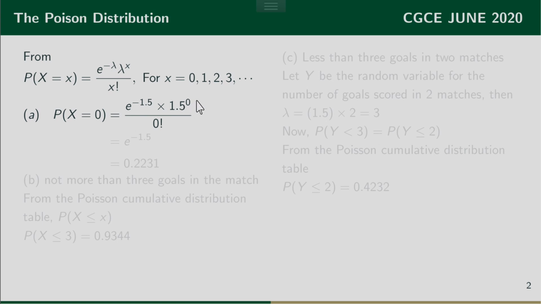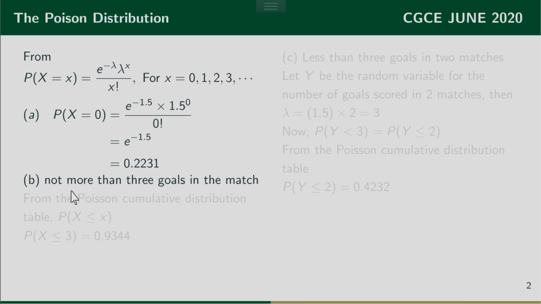Now 1.5 to the power 0 is 1 and 0 factorial is 1. So all of this boils down to 1, and I'm left with e raised to the power negative 1.5. Punching this quantity on the calculator gives me 0.2231.